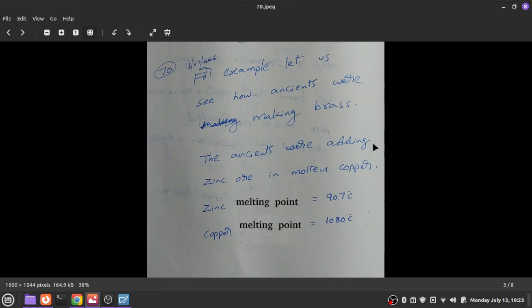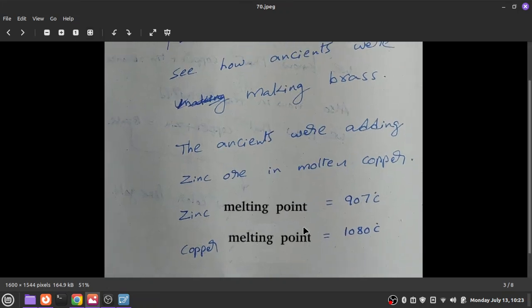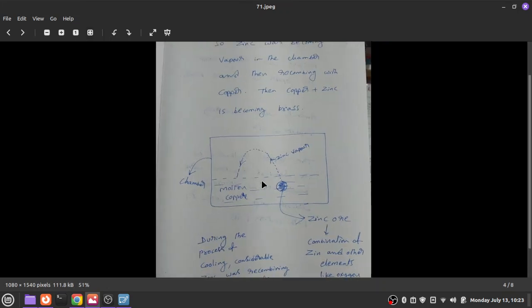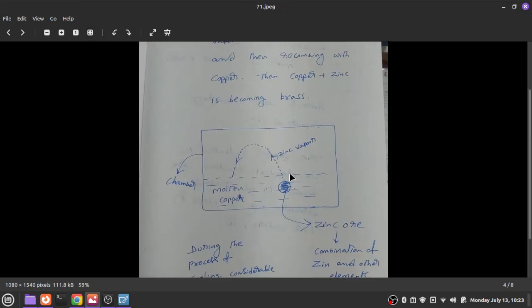Right. Now the zinc melting point is 907 centigrade, whereas copper melting point is about 1080, which means nearly 1100 centigrade. So there is a difference of 200 centigrade between zinc and copper. Therefore, when you add zinc ore, the black ball-like zinc ore is immersed in molten copper.